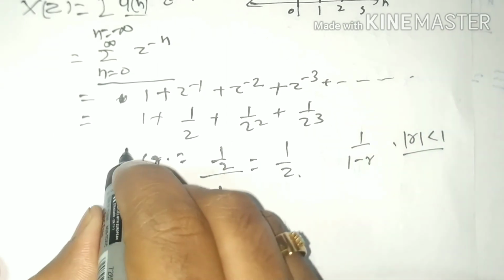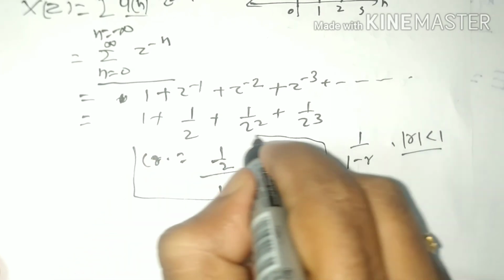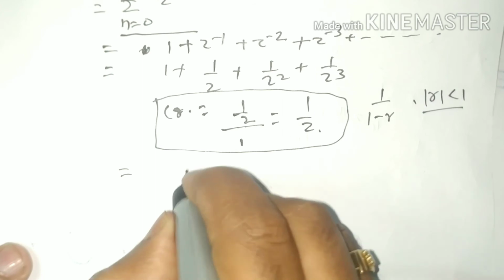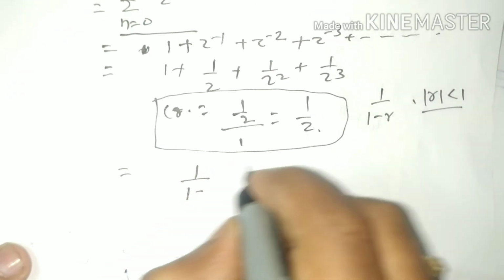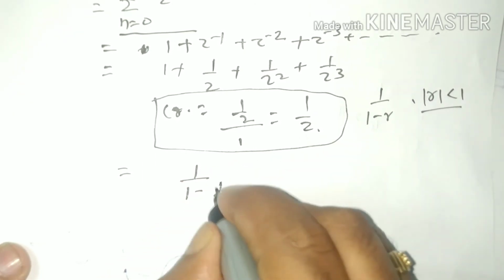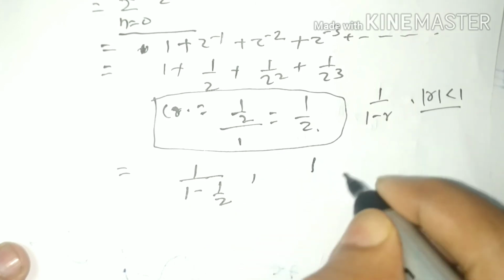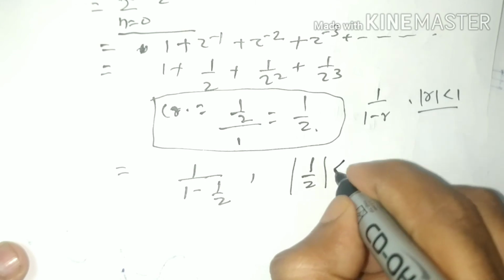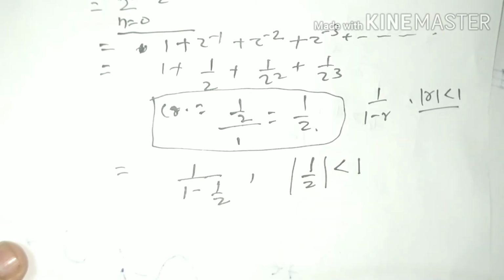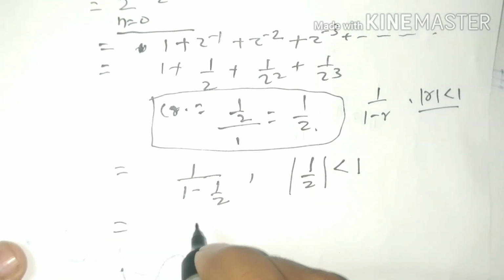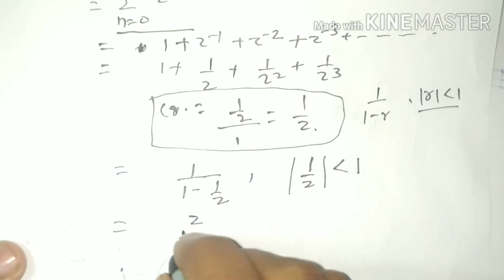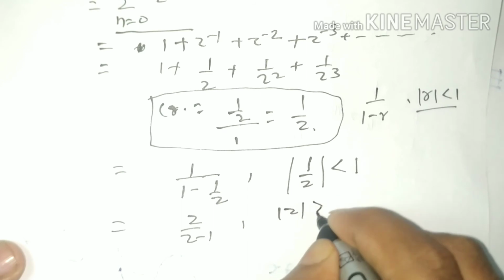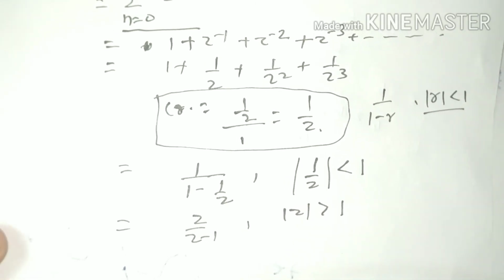So here what will be the summation? Here the summation will be 1 by 1 minus r, where r is 1 by z. What will be its limitation? Its limitation is that modulus of 1 by z should be less than 1, and the result is z by z minus 1, with modulus of z greater than 1.